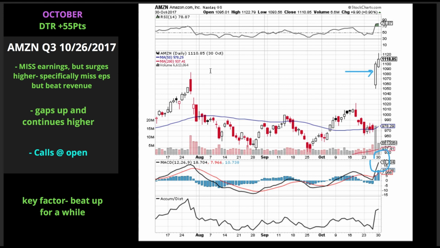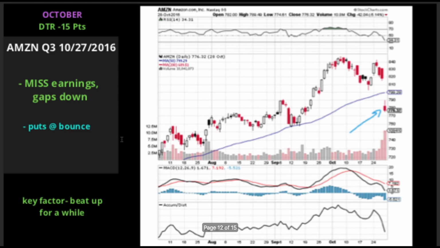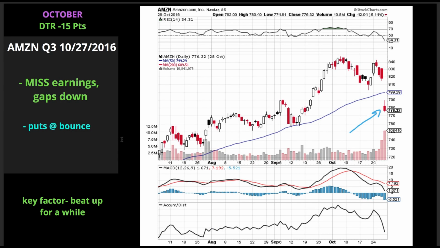Okay, here's a special example, right? They miss earnings and the thing surges higher. Super weird. That's an outlier case. Okay, we're not worried about that because today we don't have an outlier case, right? So we can kind of disregard this one, but here your best entry would have been calls at the open, all right? Next example, October 27th, 2016, all right?